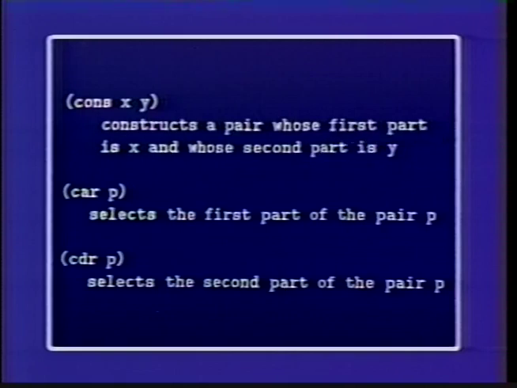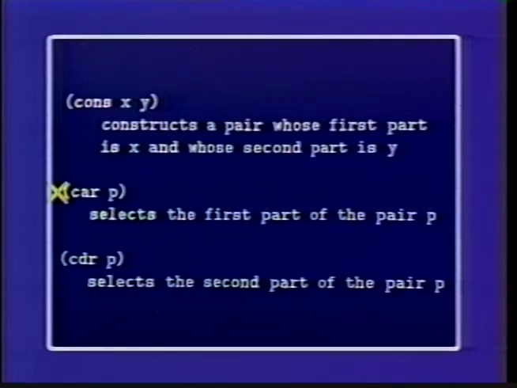So cons takes two objects. The first part of the pair is x, and the second part of the pair is y, and that's what it builds.